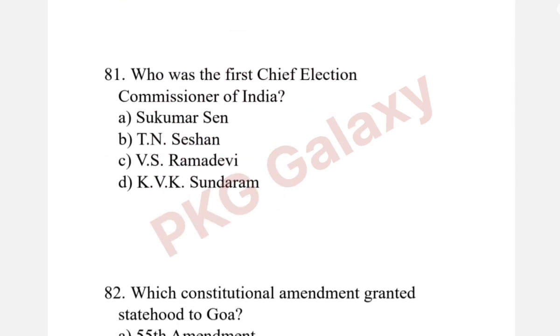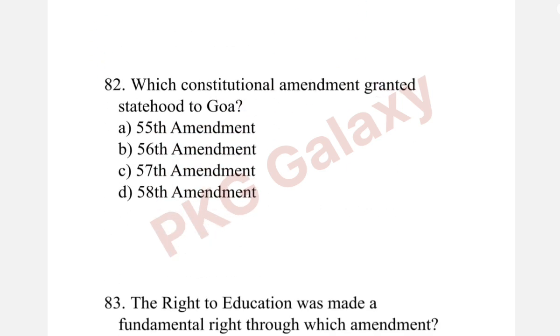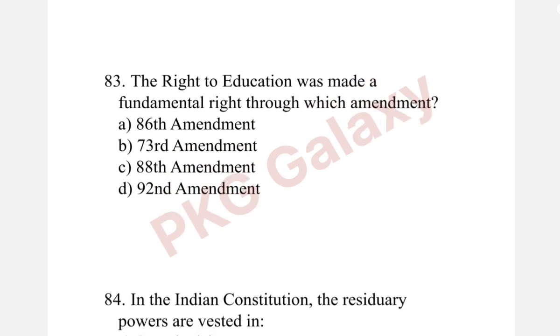Next question. Who was the first Chief Election Commissioner of India? The correct answer is option A, Sukumar Sen. Next question. Which constitutional amendment granted statehood to Goa? The correct answer is option A, 55th Amendment. Next question. The right to education was made a fundamental right through which amendment? The correct answer is option A, 86th Amendment.